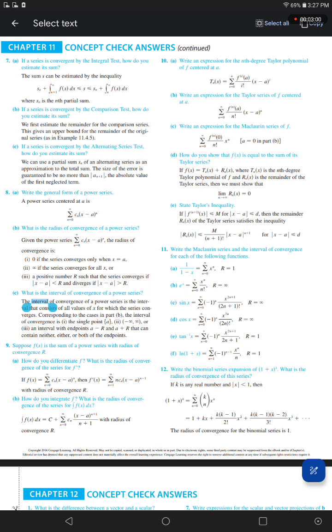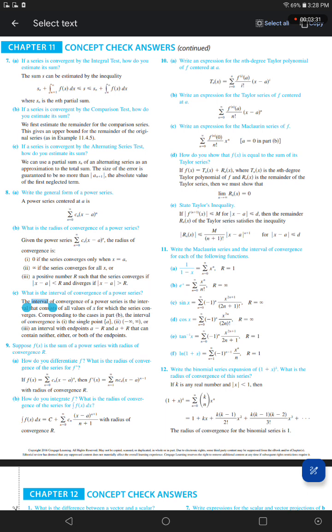For cosine x equals the sum from n equals 0 to infinity of open -1 close to the power n times x to the power 2n over open 2n close factorial. Big R is equal to infinity.